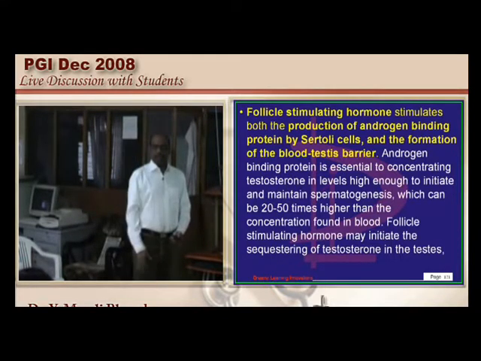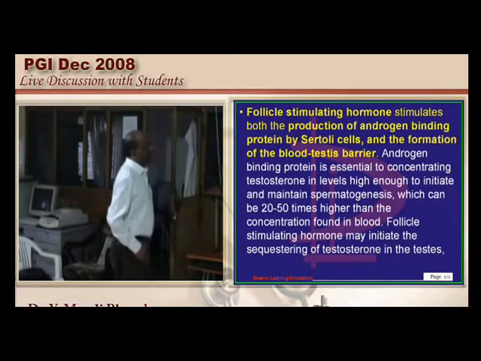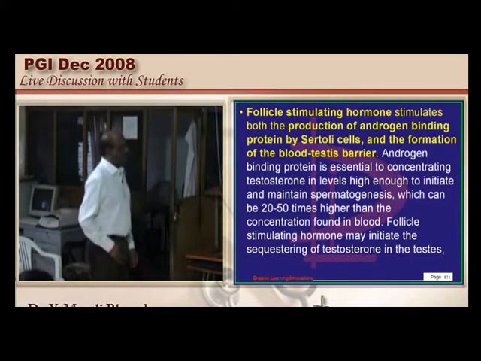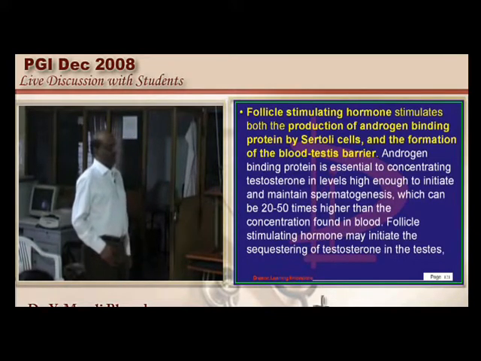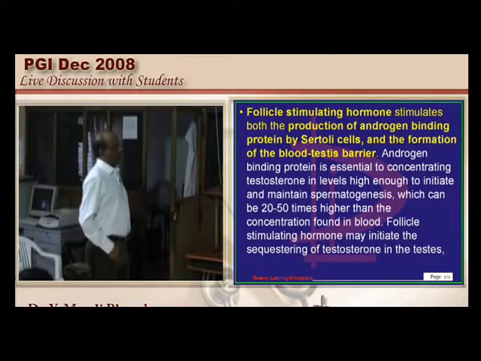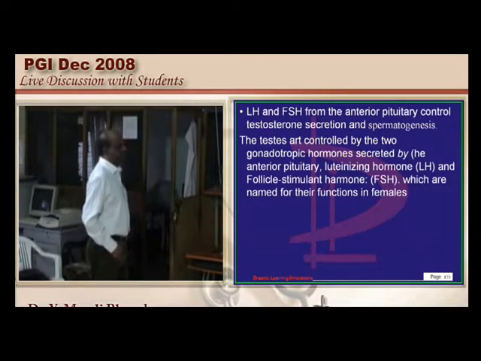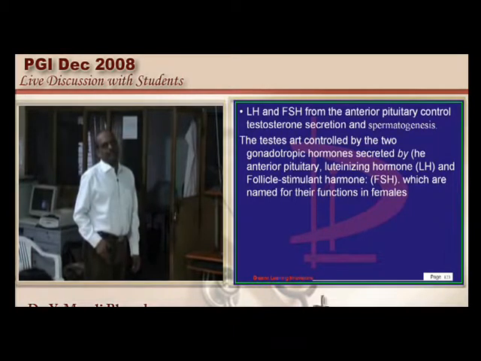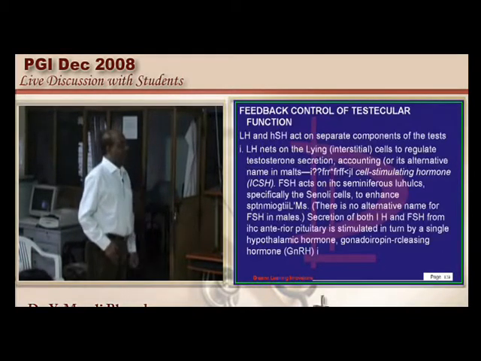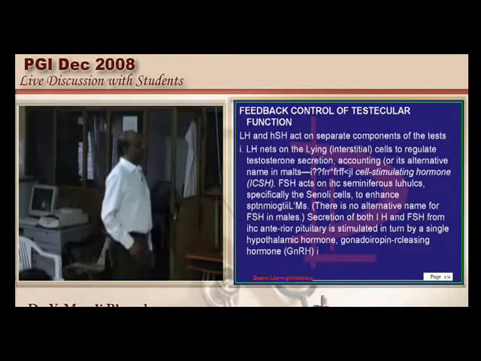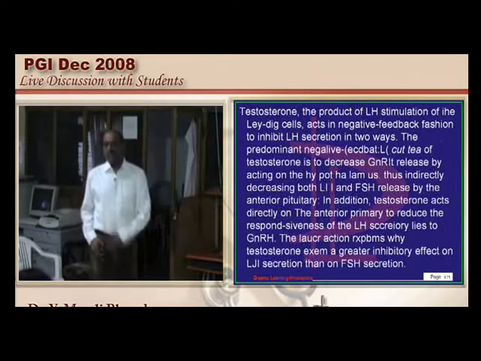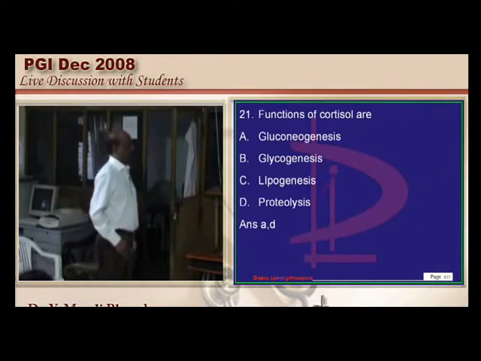Then why is FSH important? FSH will stimulate the production of the androgen binding protein by the Sertoli cells. It also will help the formation of the blood testis barrier. That's the reason FSH is important. Then LH is very important because once LH goes and stimulates the Leydig cells, testosterone production is very much regulated. That's the reason we require the LH also. Now let us go to the next question. I leave all this literature to you to quickly review the process of spermatogenesis.